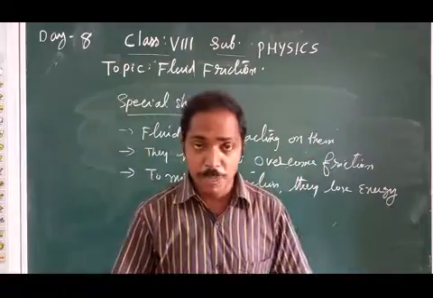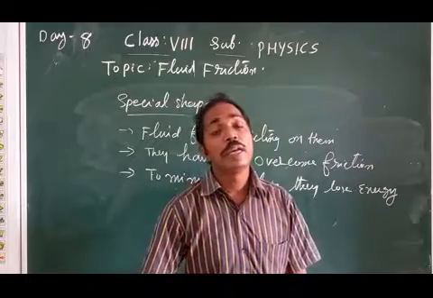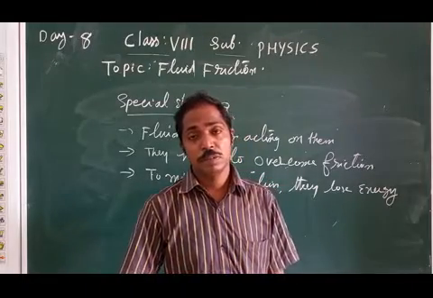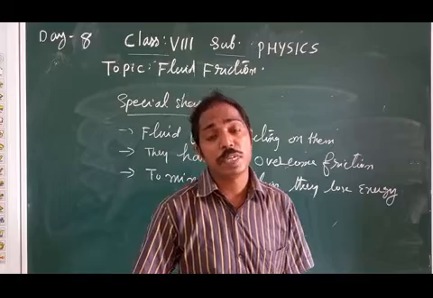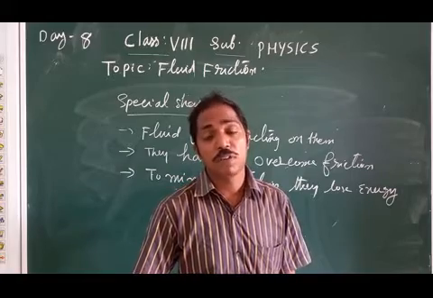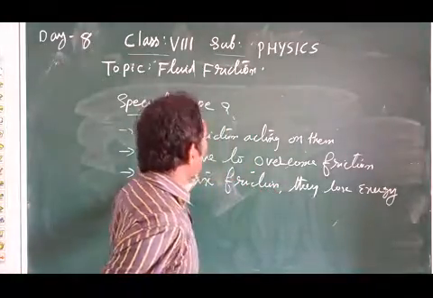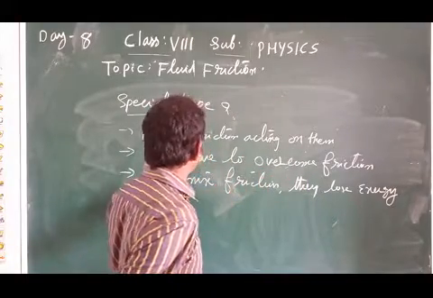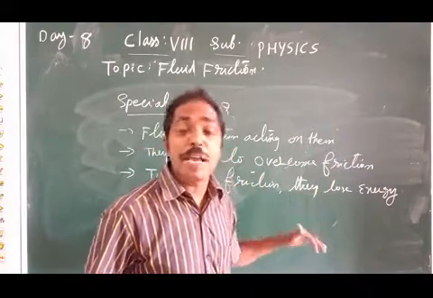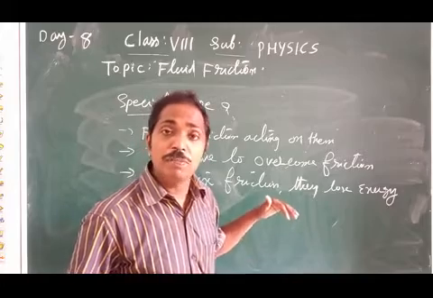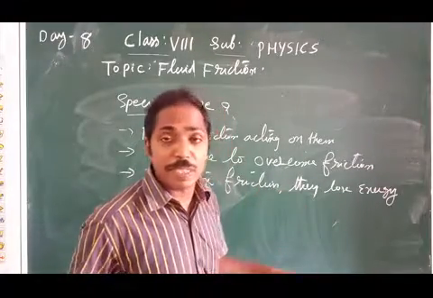So friction is to be minimized. To minimize friction, they lose energy. So they are given special shape to overcome friction acting on them. Friction cannot be completely avoided; we have to minimize it.